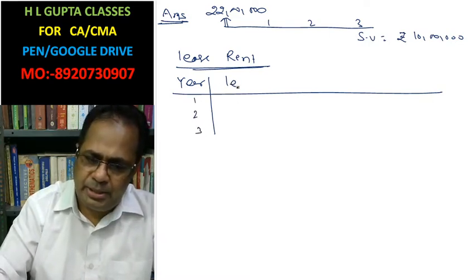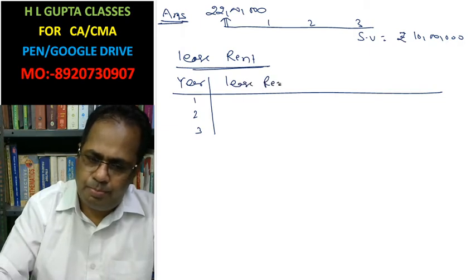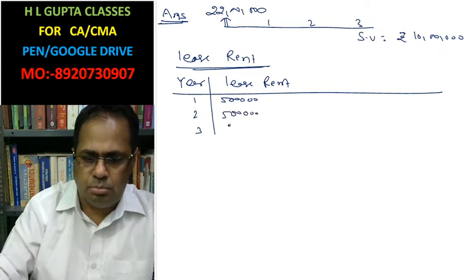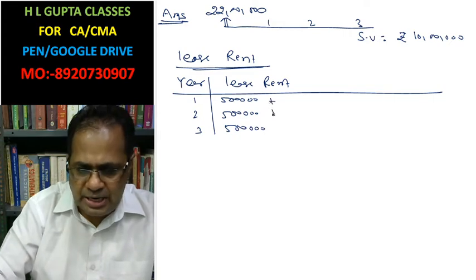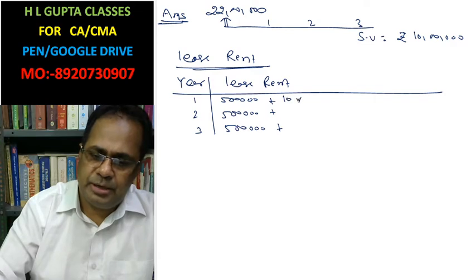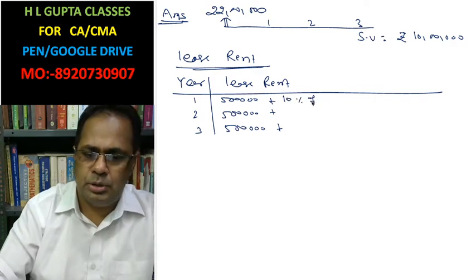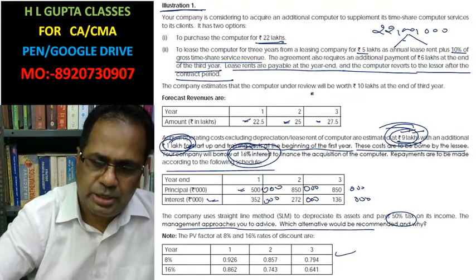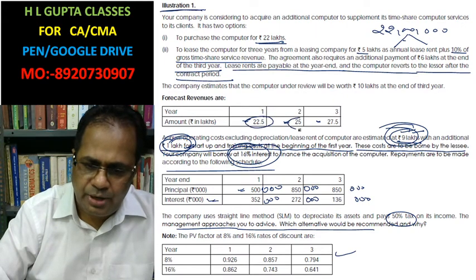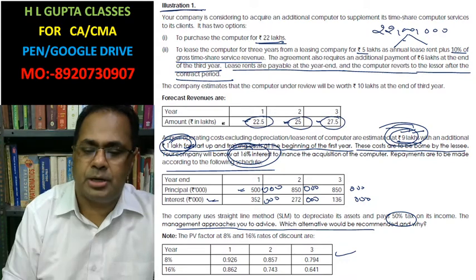Lease rent is given here: 5 lakh each year, 5 lakh plus 10% of gross revenue. Look at here. These are the gross revenues: 22.5 lakh, 25 lakh, and 27.5 lakh.